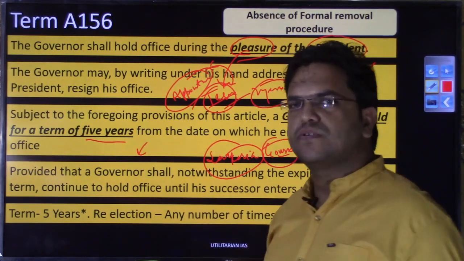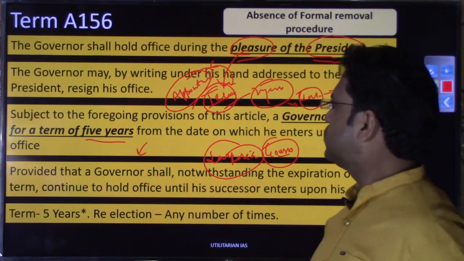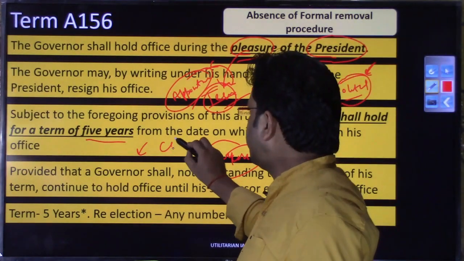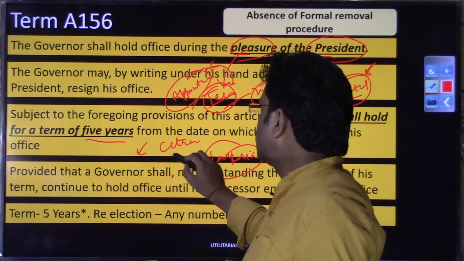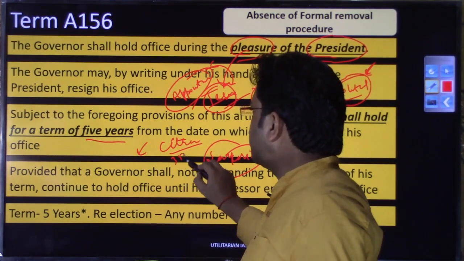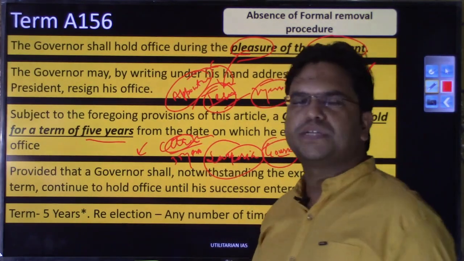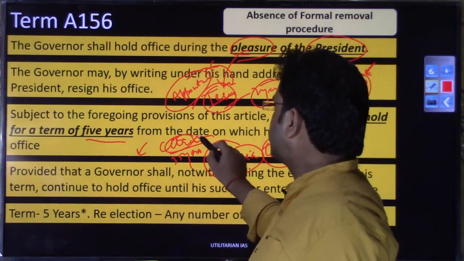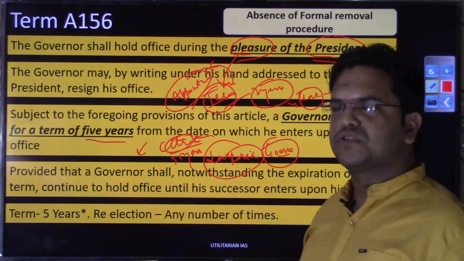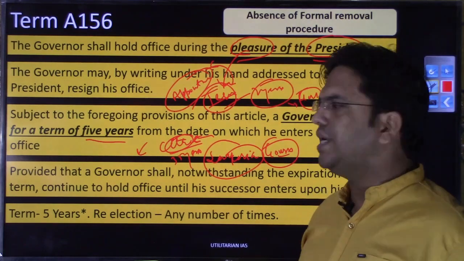What kind of person should it be? When we discuss eligibility criteria, you will see that the only eligibility criteria mentioned in the constitution are that he needs to be a citizen of India and should have completed 35 years of age, right? There is no mention in the constitution whether this person may be political or not. Most of the time you will notice that the governor is a political appointee, right?